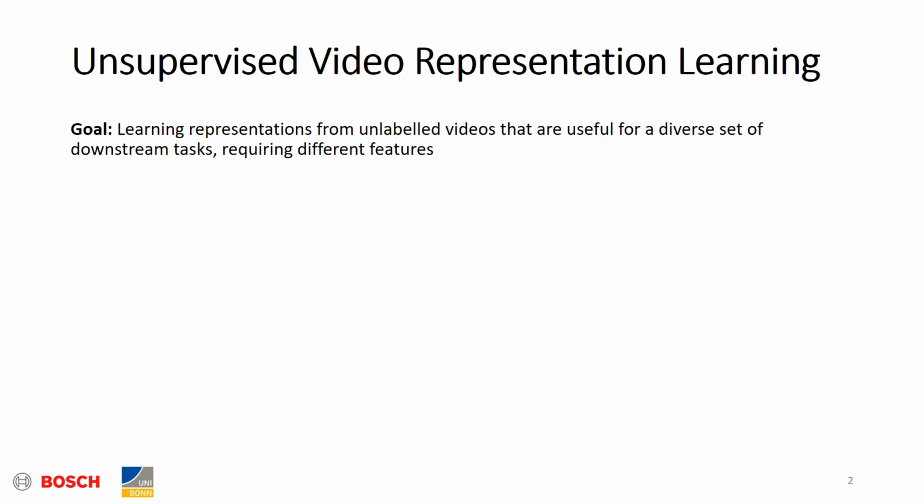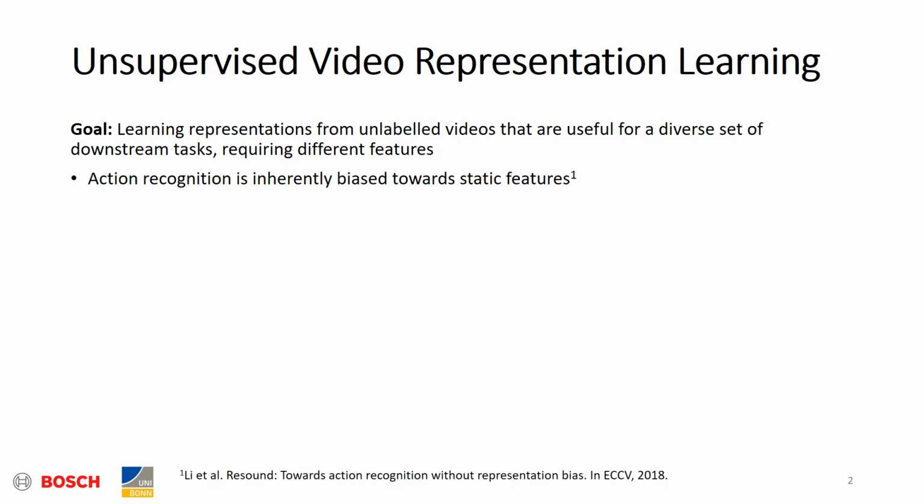In this work, we're interested in learning representations from unlabeled videos that are useful for a diverse set of downstream tasks. These tasks can be very different and therefore may require different features. For example, action recognition is a very popular downstream task to evaluate unsupervised video representations, and it is well known that the standard datasets are inherently biased towards static features.